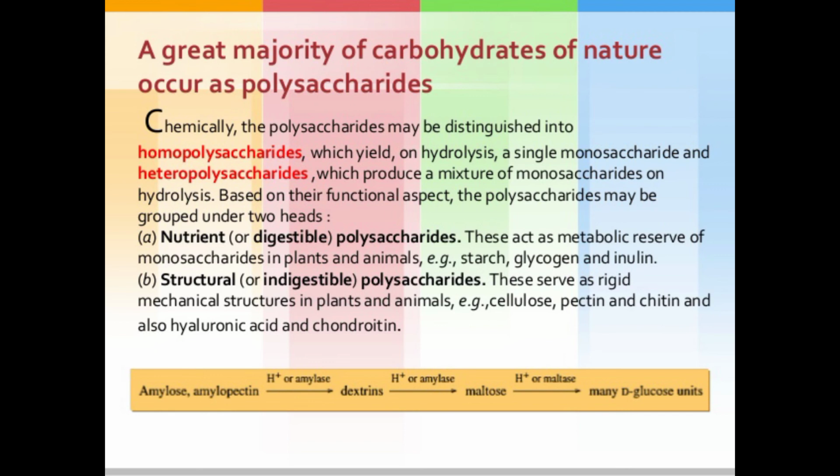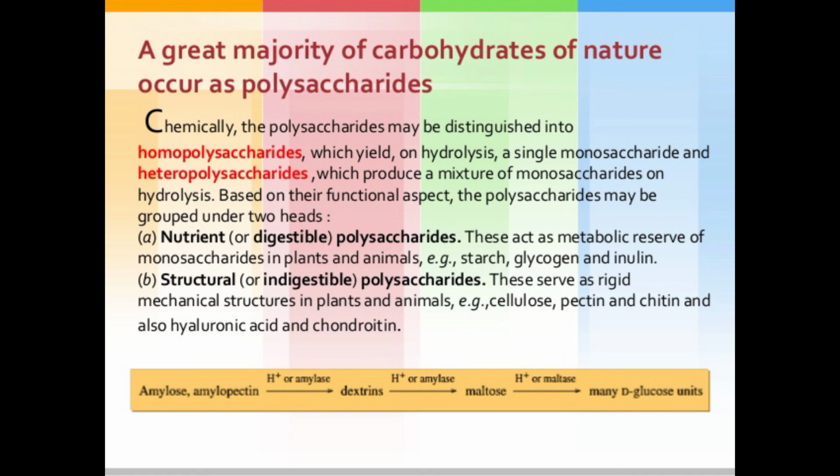They are shown in this slide. Amylose and amylopectin are the parts of starch, which is the storage polysaccharide. In the presence of hydrogen ion or amylase enzyme, amylose and amylopectin are converted into dextrin.